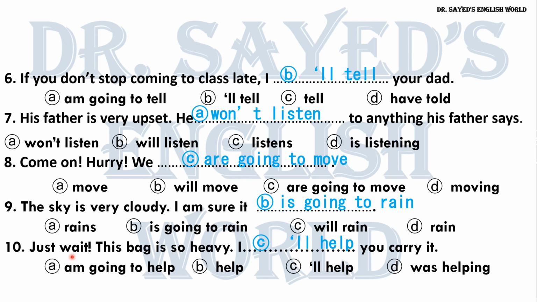Because here it is again an instant decision made at the moment of speaking. ده قرار فوري. Okay. انتظر الشنطة تقيلة هساعدك في حملها. هذا قرار فوري. It's not something planned. It's not a prior plan. That's why even if you consider I'm going to help is right, but again I say choose the best answer. Don't forget this.